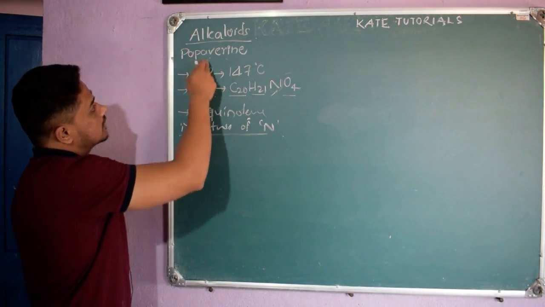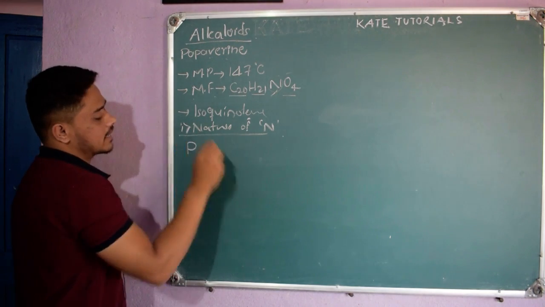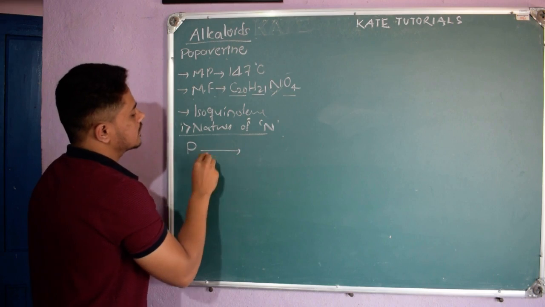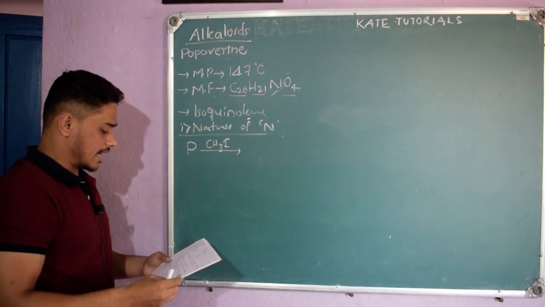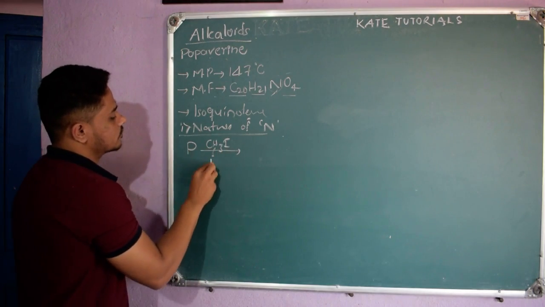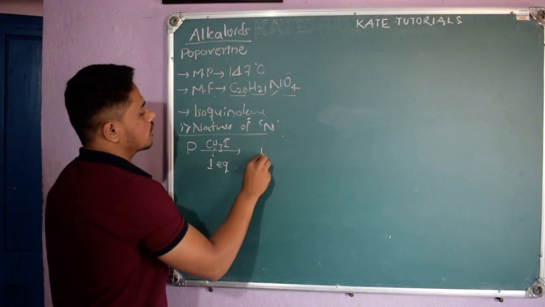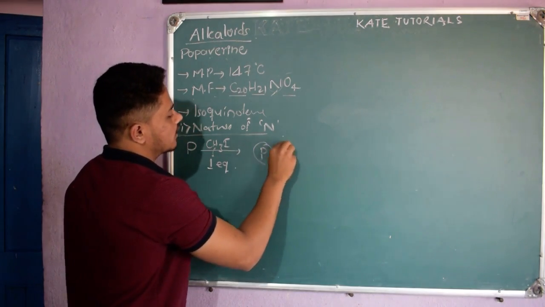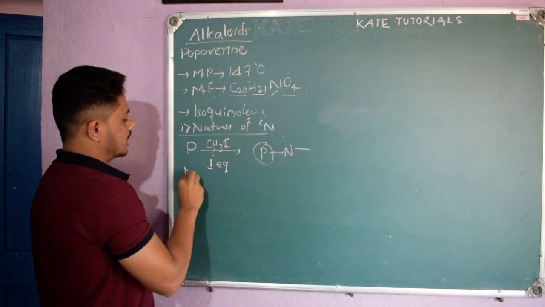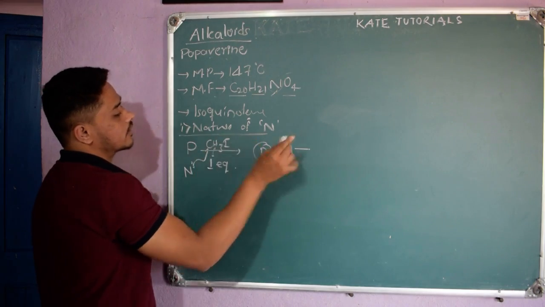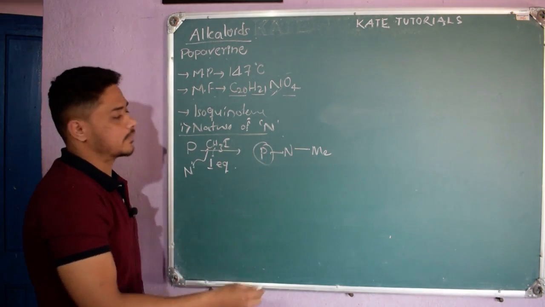So they took papaverine, and instead of writing papaverine, I will write P. To this papaverine they added only one equivalent of methyl iodide. The nitrogen in papaverine reacted with methyl iodide, a simple reaction: nitrogen has a lone pair, it will attack and iodine will leave, right? And it formed this, with methyl attached.